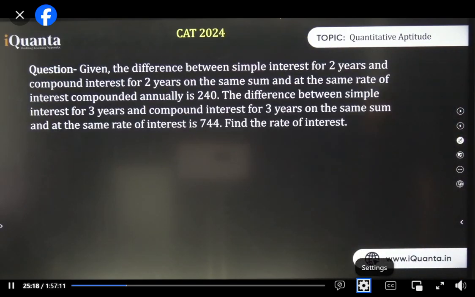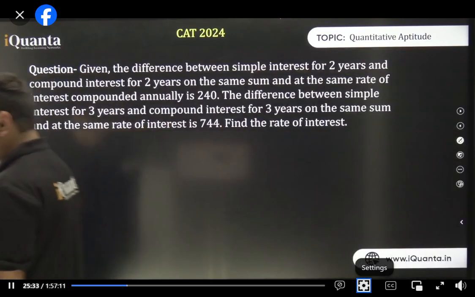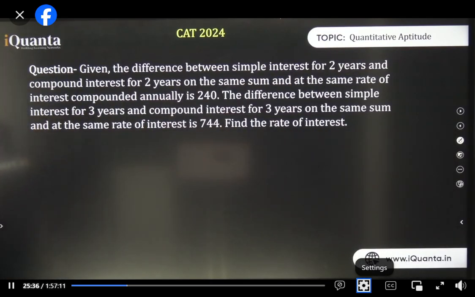Given the difference between SI for 2 years and CI for 2 years on the same sum and at the same rate of interest compounded annually is 240, the difference between simple interest for 3 years and CI for 3 years on the same sum and the same rate of interest is 744. Find the rate of interest. Darshit, normally it comes only up to 3 years.